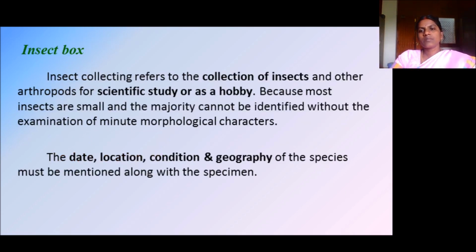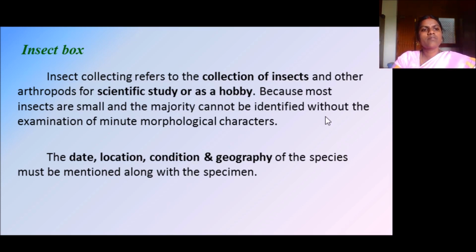Coming to the insect box, I had told you about the insect box in the previous slide. Insect collecting refers to the collection of insects and other arthropods for scientific study or as a hobby, like stamp collection. Some of you in your class may have a hobby of collecting stamps.